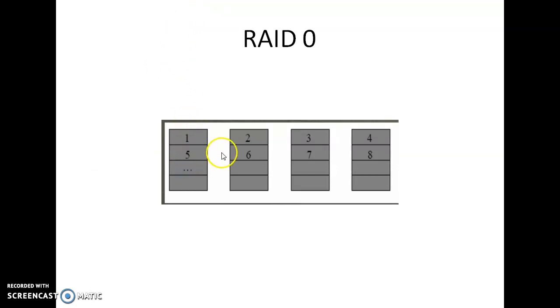We have considered 4 disks, disk 1, disk 2, disk 3, disk 4. In all the disks we are splitting our data as blocks: block 1, block 2, block 3 and block 4, block 5, block 6, block 7 and block 8. We are striping blocks across each of the disks, but there is no copy or redundant data in RAID level 0.